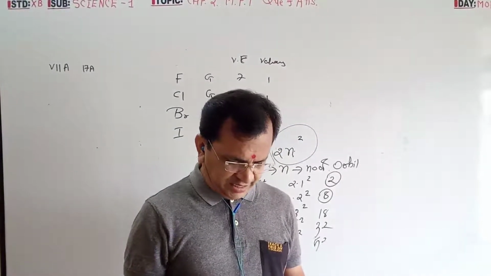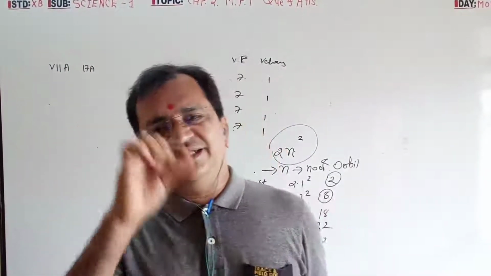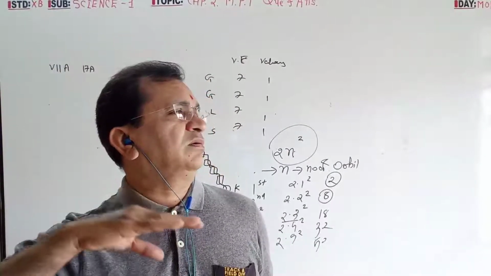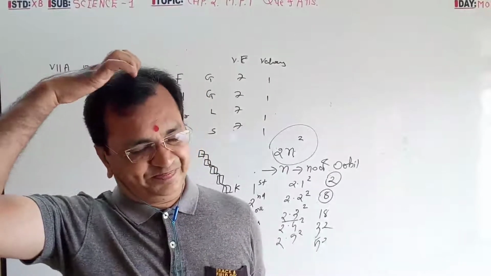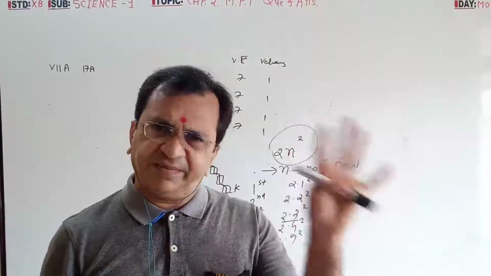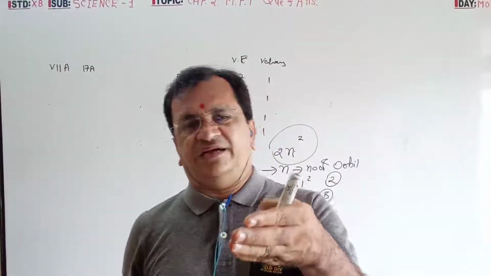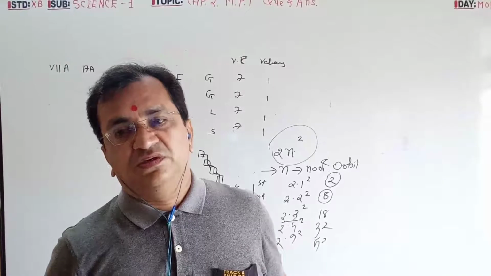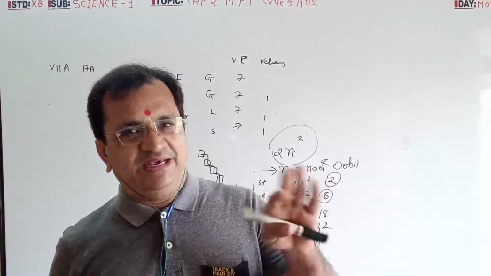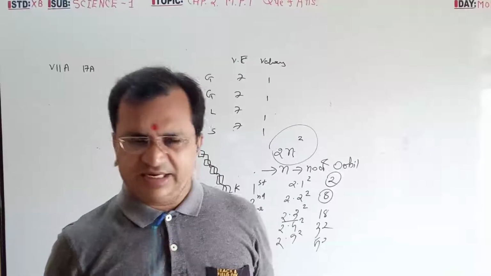The family of metals having the valency 1: I am giving you Li, Na, K, lithium, sodium, potassium, with 1 electron. Also for the Dobereiner triad, the same example: Li, Na, K. This is not a scientific word; I have given it to you as a way to remember, and it is not given in the textbook. Li, Na, K is not one word: Li means lithium, Na means sodium, K means potassium.